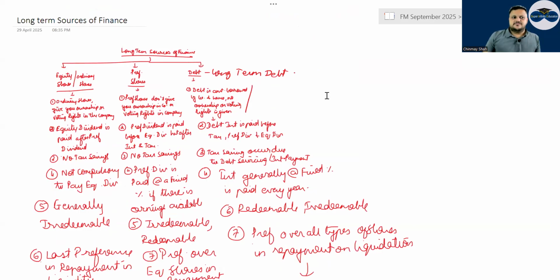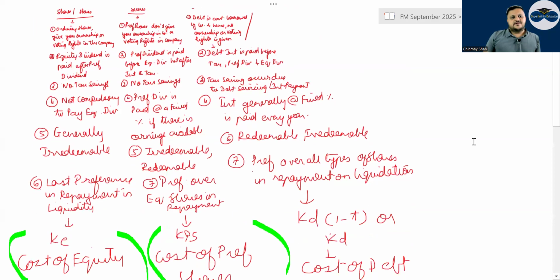Equity, preference share, debt. In equity, these are ordinary shares. You are given voting rights in the company. You have ownership in the company. You will be paid dividend, but it is not compulsory to pay dividend. Dividend may not give any tax savings, right? And it is not compulsory. Generally, these are irredeemable, and they are given the last preference in repayment on liquidation. Correct or not?